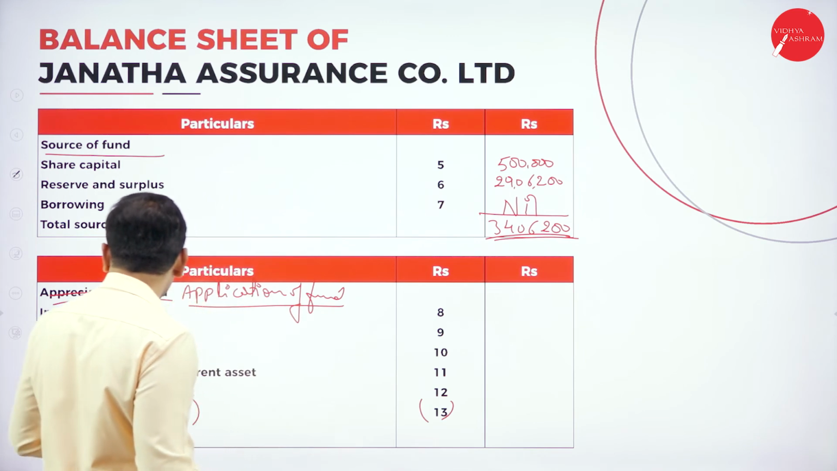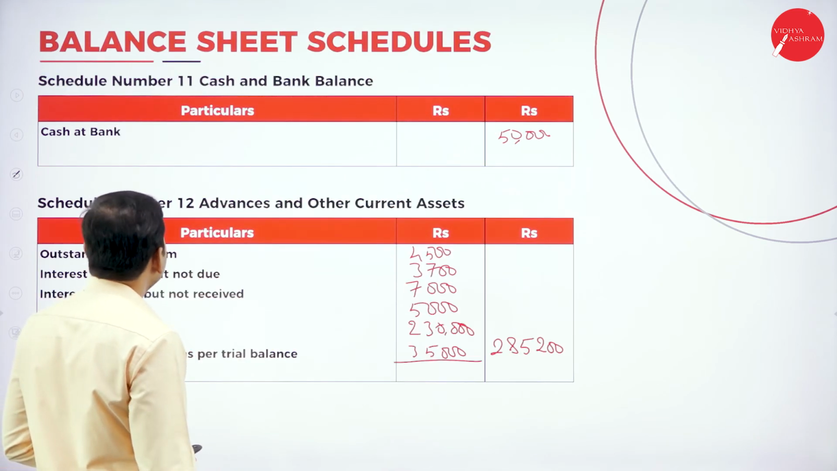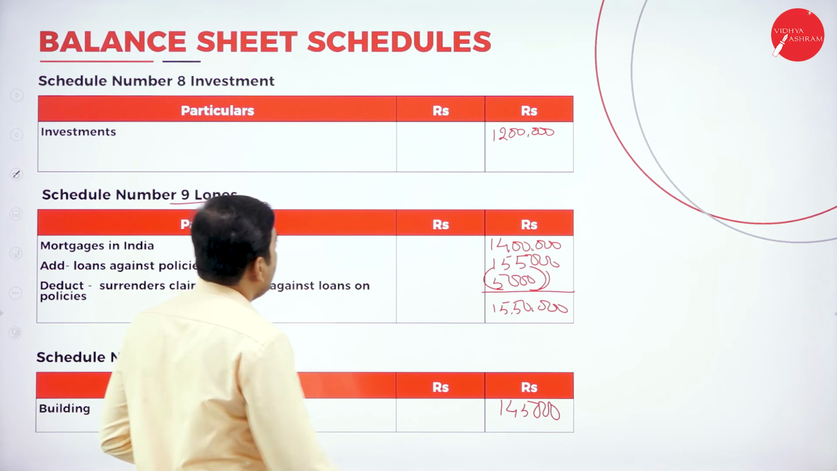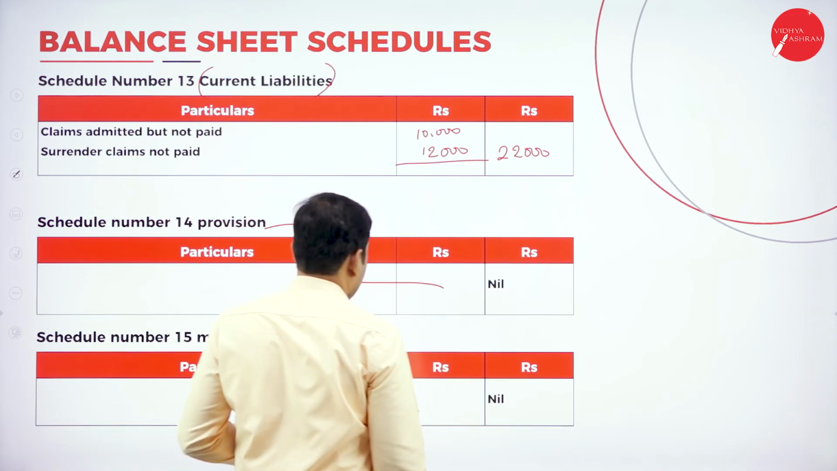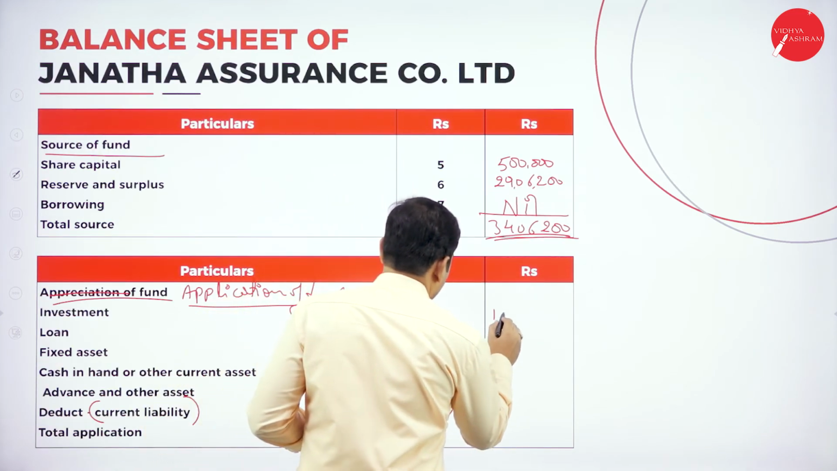Now let's go to Schedule number 8, investment. Investment is 12 lakh. Schedule number 8, 12 lakh.